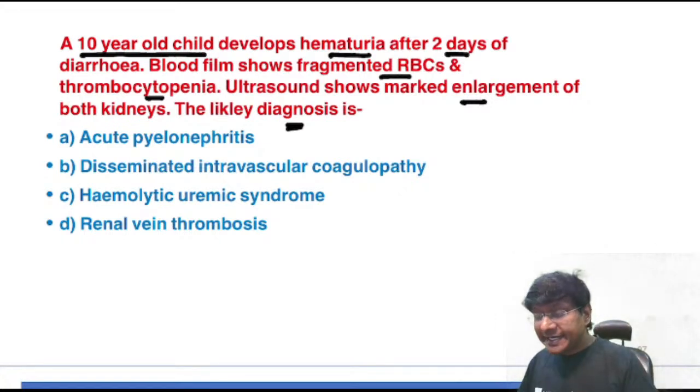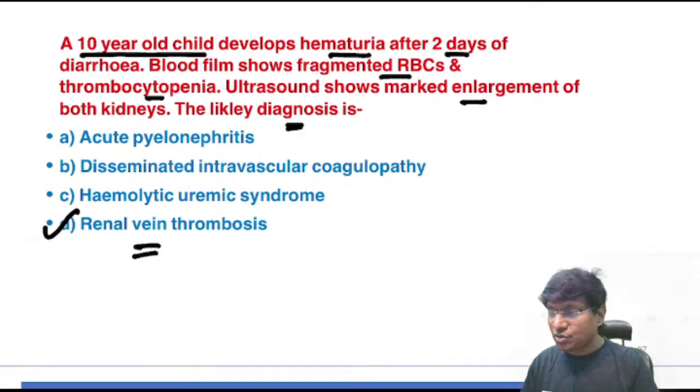Yes. It is not hemolytic uremic syndrome. So it is renal vein thrombosis. The answer is renal vein thrombosis. Why is it not hemolytic uremic syndrome? Why is it renal vein thrombosis?